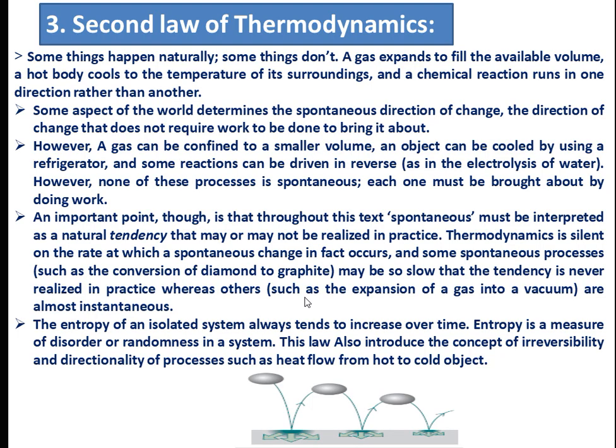So the second law of thermodynamics cannot define the rate of the reactions. It can tell about entropy and spontaneity; all those things it can define. It can also tell us about the entropy of the system. The entropy of an isolated system always tends to increase over time. Entropy is a measure of disorder or randomness in systems. This law also introduced the concept of irreversibility and directionality of processes, such as heat flow from a hot to a cold object.